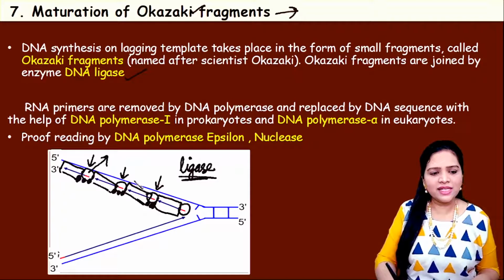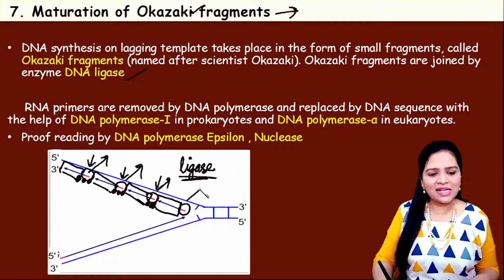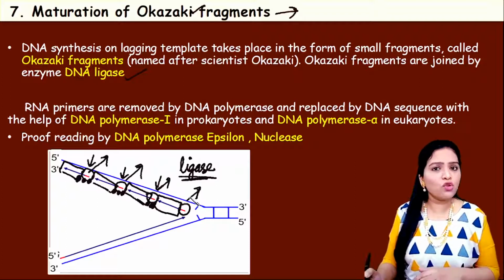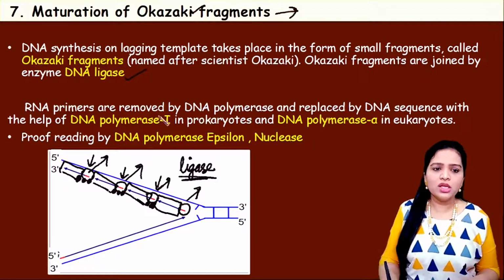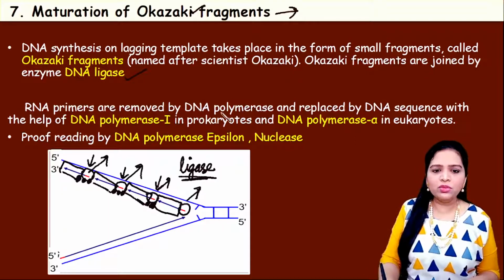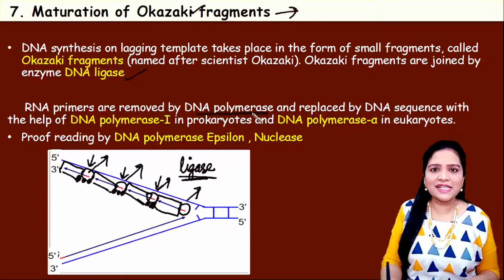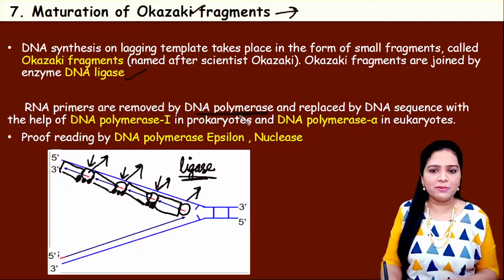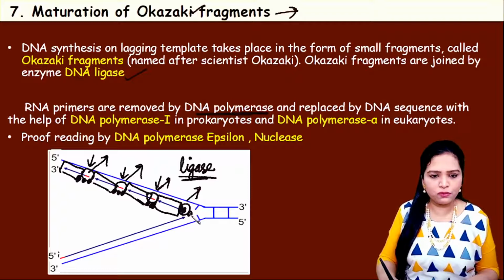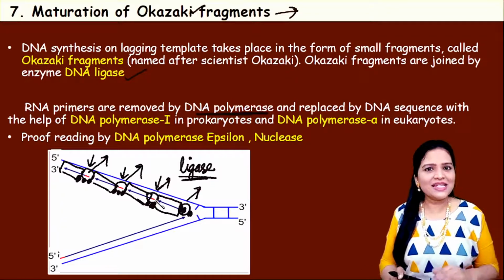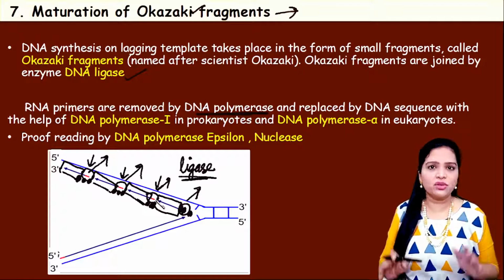Then you could see this RNA primer is also present, right, in between every fragment. This red color thing. The RNA primer has to be removed because the RNA primer is no more needed. The strand has been produced. So the RNA primers are removed by DNA polymerase enzyme. Another kind of DNA polymerase enzyme is there that removes the RNA primer and the gaps are also filled. Understood? So these things happen finally during maturation of Okazaki fragments.